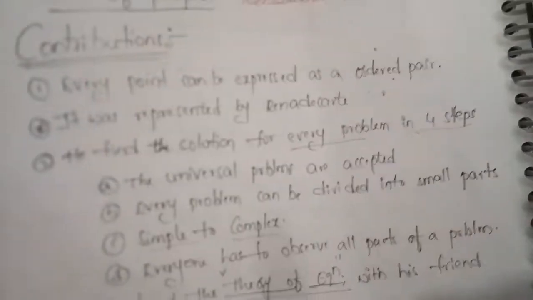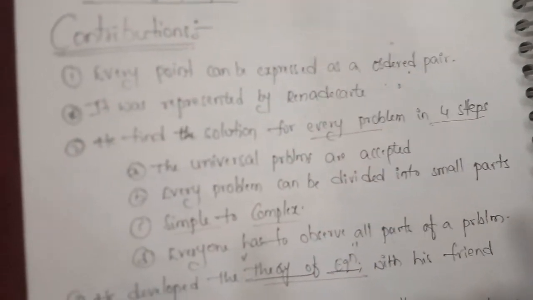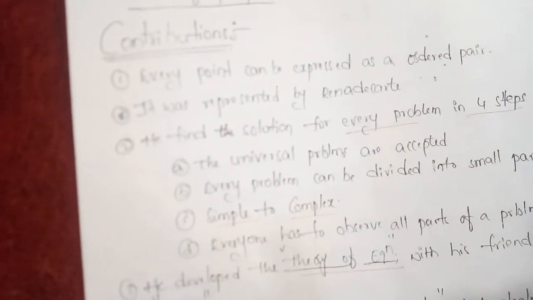His contributions: every point can be expressed as an ordered pair. It was represented by René Descartes. He finds a solution for every problem in 4 steps. The universal problems are accepted. So according to him, every universal problem is accepted.